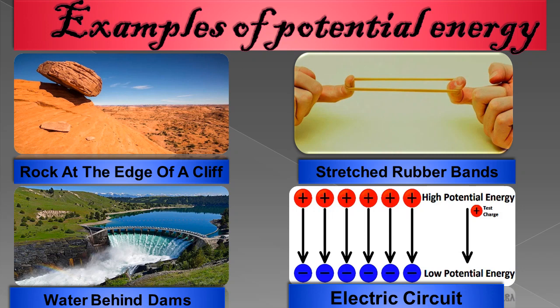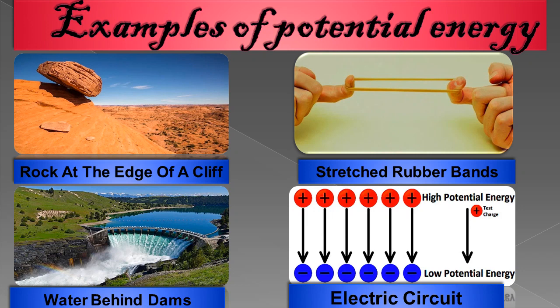Now next example is an electric cell. When we harness electricity for electric gadgets, we are transforming energy from one form to another. In an electronic circuit, when the switch is off, the circuit stores potential energy, and it converts and transfers this potential energy to another form such as light, heat or motion.